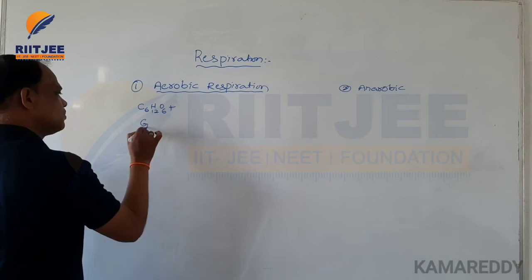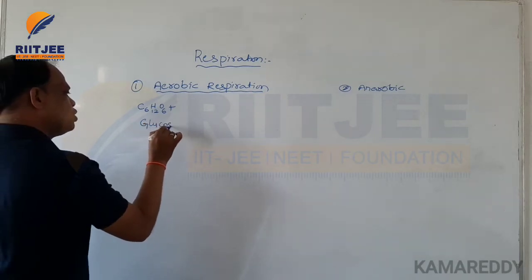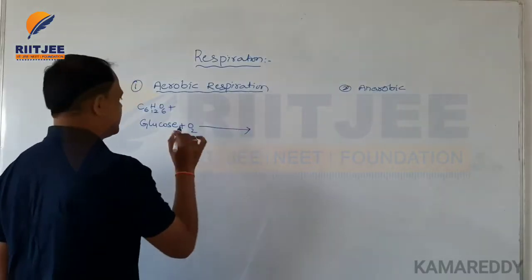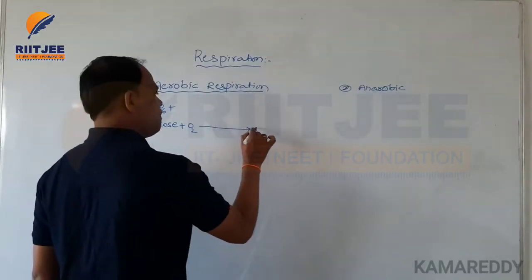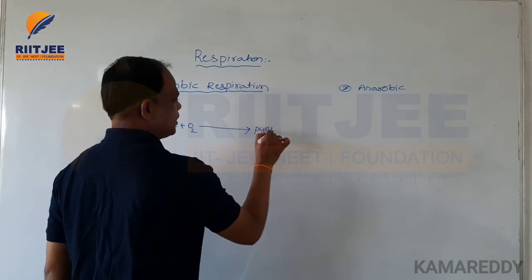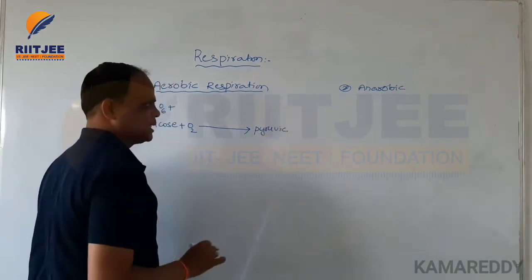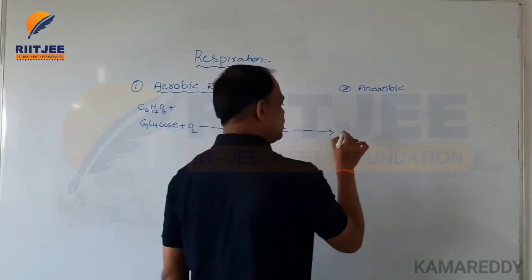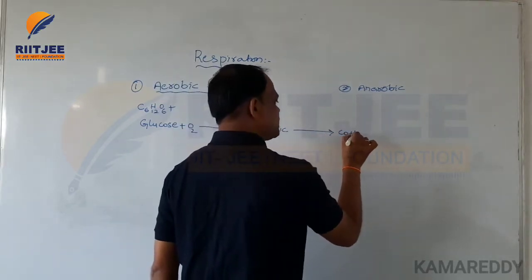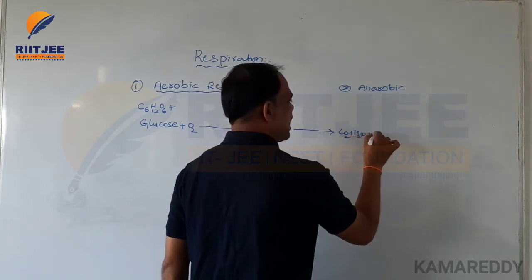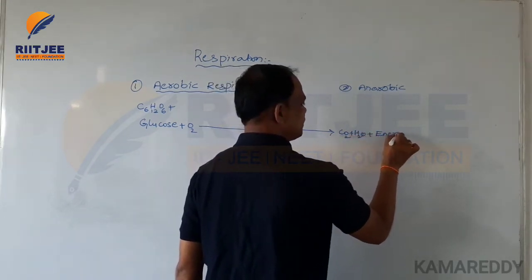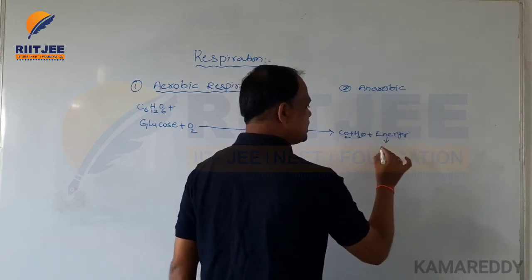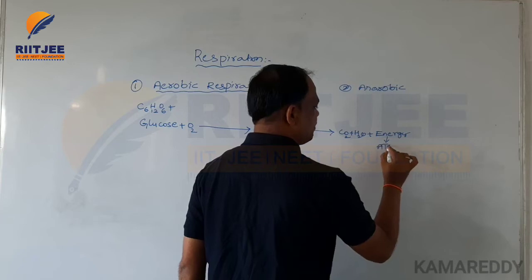The glucose molecule is oxidized and forms pyruvic acid, and then through various steps it gives CO2 plus water molecules, and energy is released in the form of ATP.